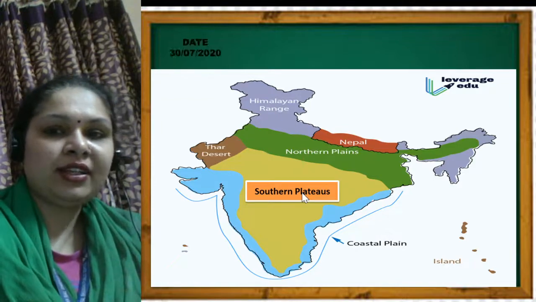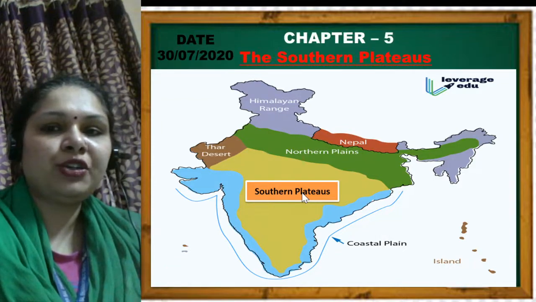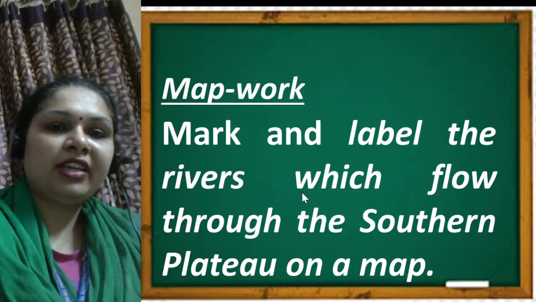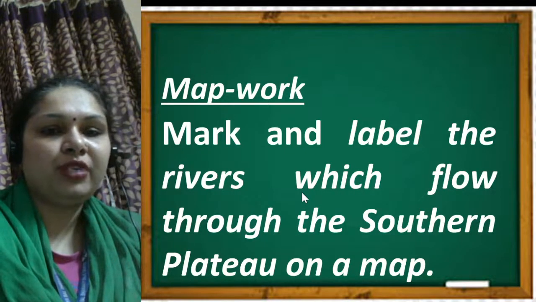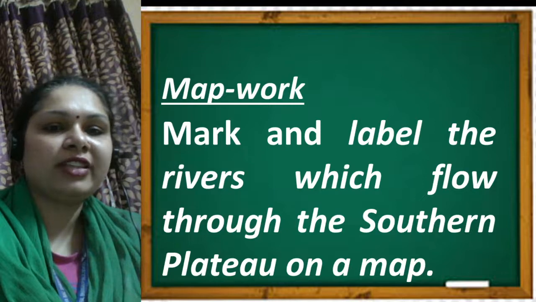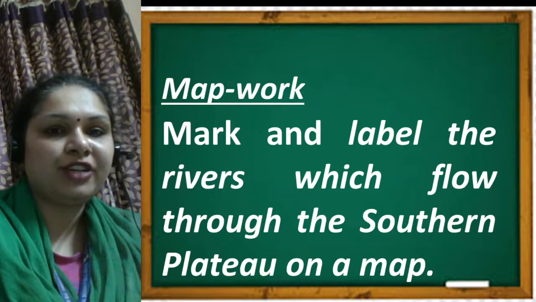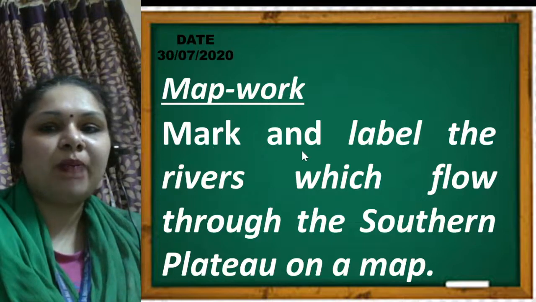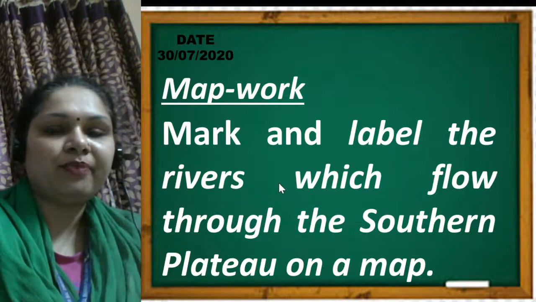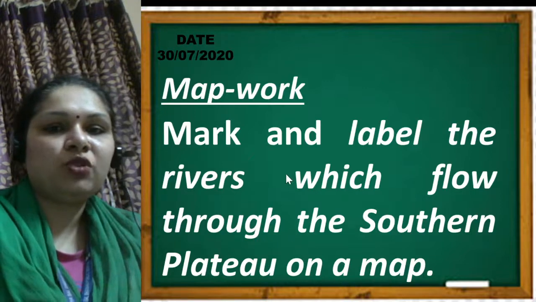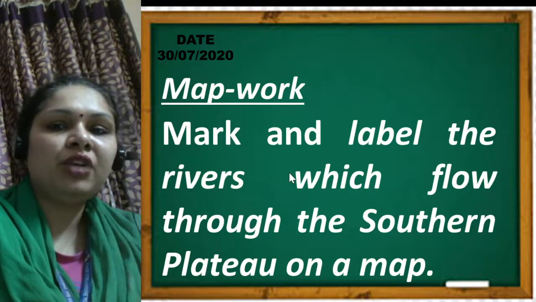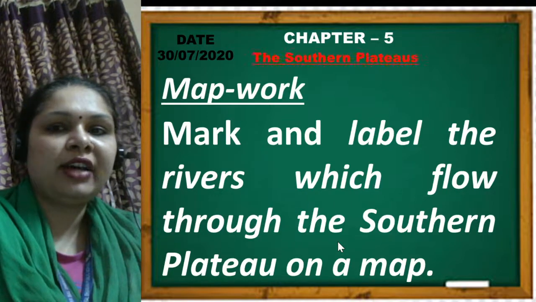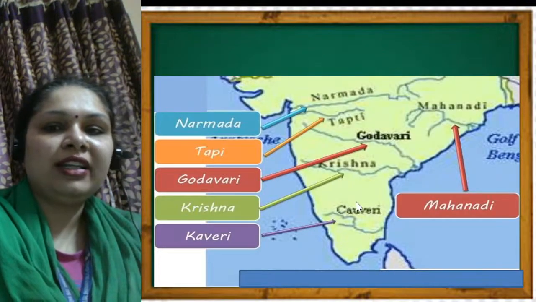Yes, students. So let's see question number 2 of the map. There are two map works which you have to do in this chapter. First was that you have to label the southern plateaus on the map of India. Now the second one is: mark and label the rivers which flow through the southern plateau on a map. So what you have to do, students, is mark the rivers which flow through the southern plateaus on the map. We will do it like this.